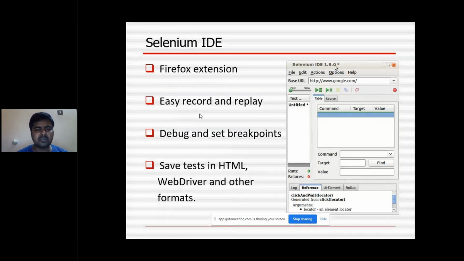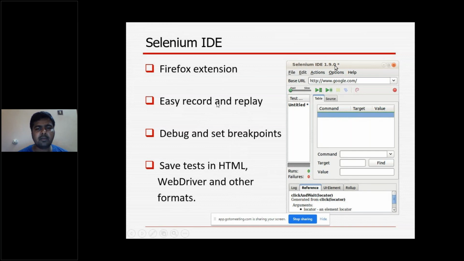Means what you are going to do. In general, I will explain with just an example. I want to log in to Gmail. So I am going to enter the username, then we'll click on the next button, then it will show the password text field, then I am going to enter the password, then again it will ask to click on the next button, and only then can I see my Gmail home page. So whatever steps we manually do, only those it is going to record and replay here.